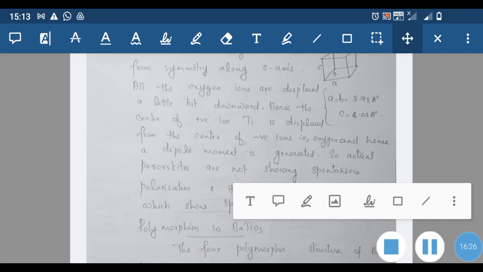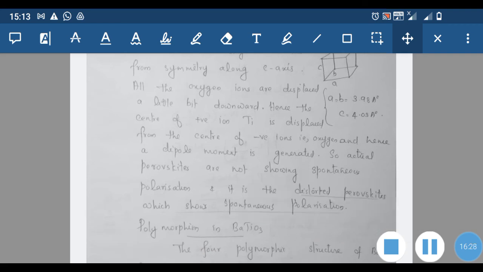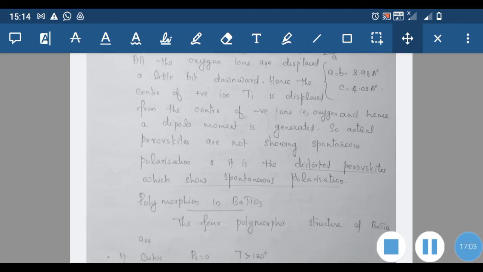All the oxygen atoms move a little bit downwards, are displaced, so the center of the positive ions of titanium is displaced from the center of the negative ions, that is oxygen. So the charge centers of oxygen and titanium are separated, and hence a dipole moment is generated. So actual perovskites do not show spontaneous polarization. It is only the distorted perovskite that can show the property of spontaneous polarization. An example of a perovskite showing this ferroelectric nature is barium titanate.